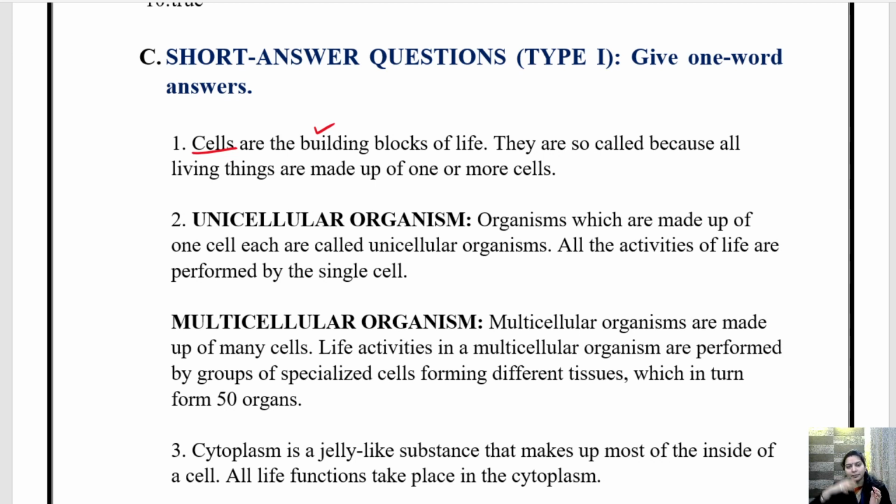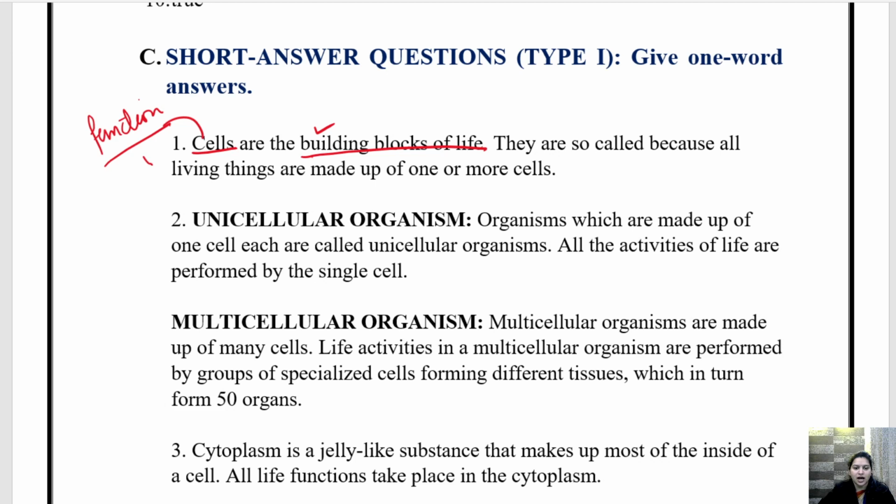And the complete building or the complete wall that you see is the living organism. So the body and structure of each and every living organism and living thing is made up of cell. So that is why cell is said to be building block of life, and also cell performs various functions.